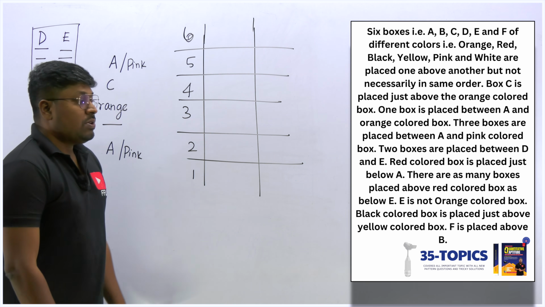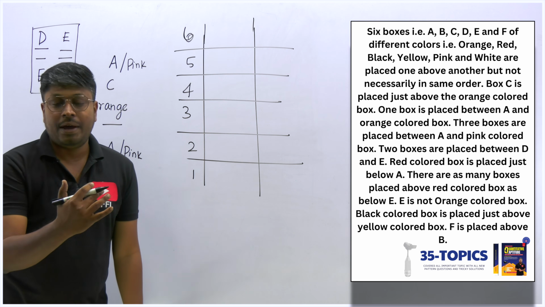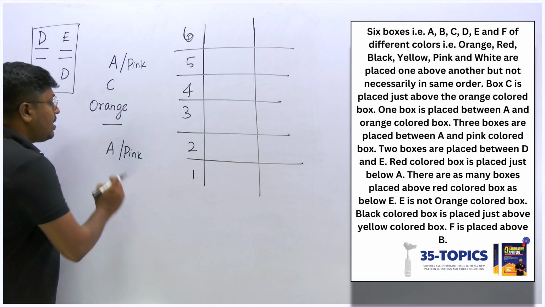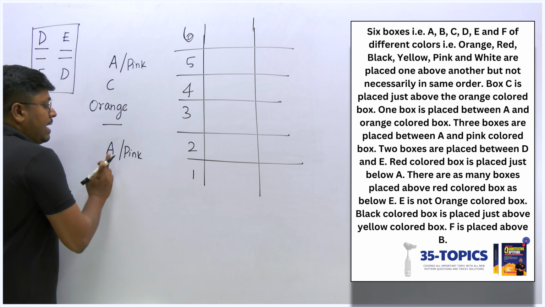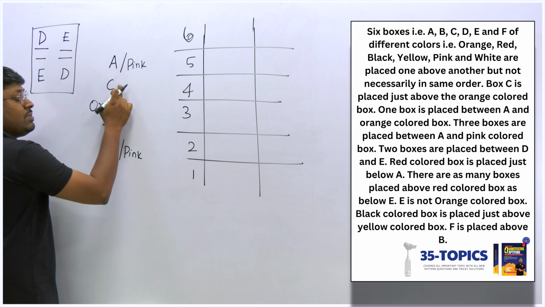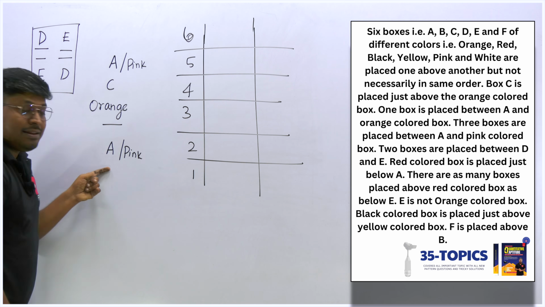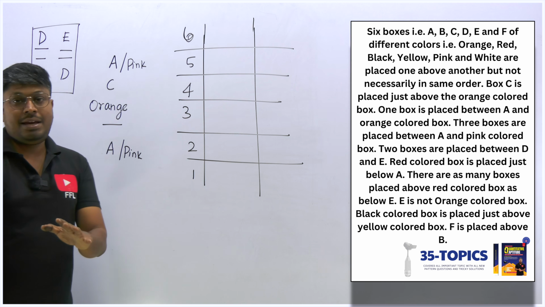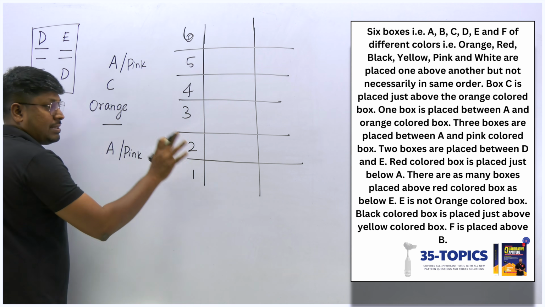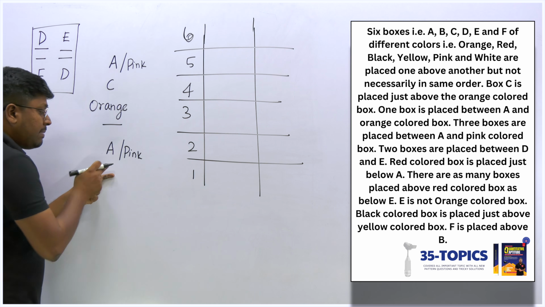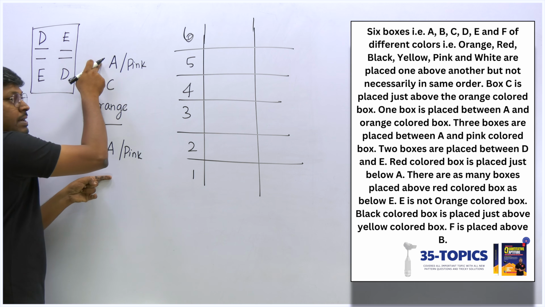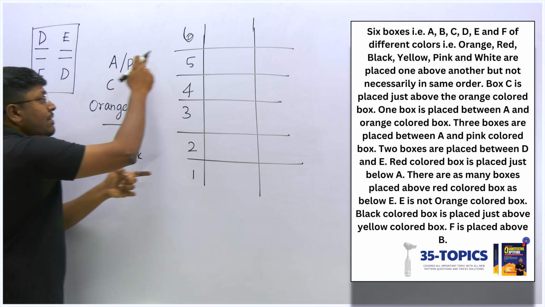Next point. So red box is placed just below A. Just below A, it should be red box. So we already know that for A, we have 2 possibilities. Either I can fix A here or A here. If I fix A here, this will be red, because just below A, it's a red color box. And we know that totally there are only 6 boxes. So if I fix red here, for example, 1 box, 2, 3, 4, 5, 6. So I think we can directly fix in this diagram.